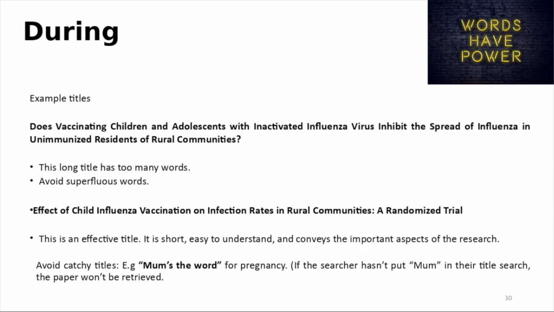So it's best to avoid catchy titles like "Mum's the word for pregnancy." So if someone's searching the internet or database for your article, and the searcher hasn't put mum in the search because they're thinking, okay, I need papers about pregnancy, then that paper won't be retrieved. So it's basically working on SEO, on the way databases work. So you have to think carefully about using specific words to convey the research in the terminology that is most known.